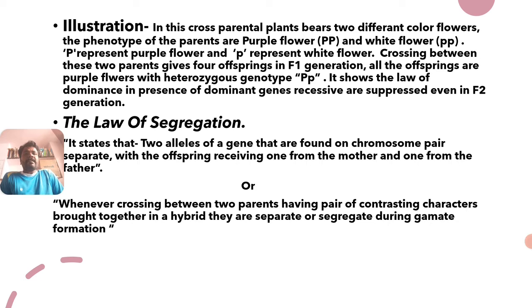Capital P represents the purple flower and small p represents the white flower. Crossing between these two parents gives 4 offspring in the F1 generation. All the offspring are purple flowers with the heterozygous genotype capital P and small p. It shows the law of dominance.